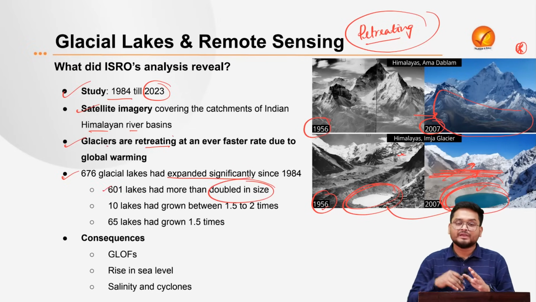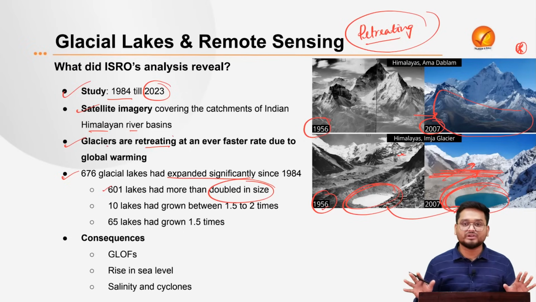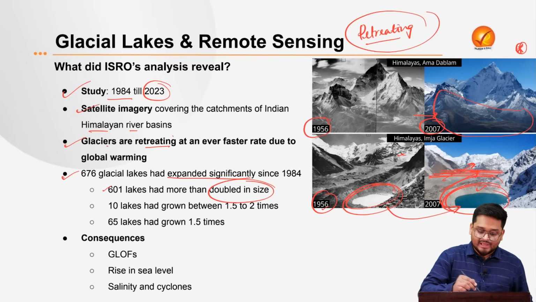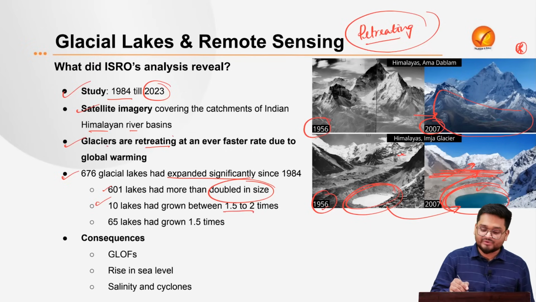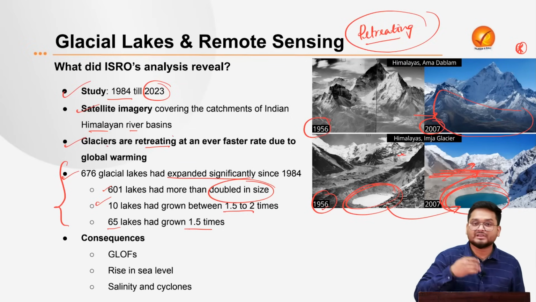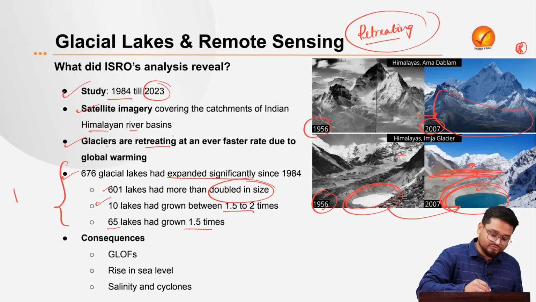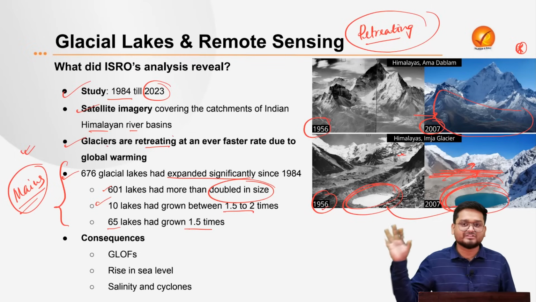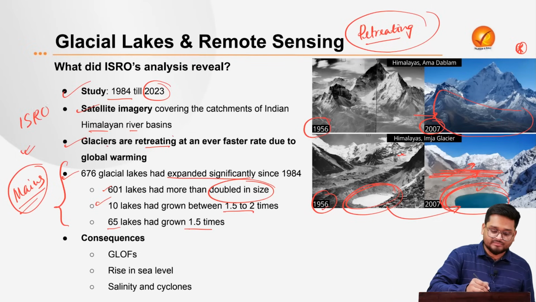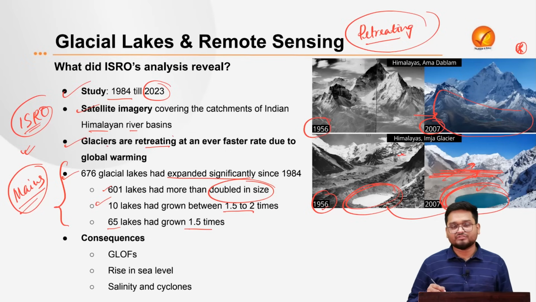Now doubling in size, increasing lakes are not good news. I told you retreating glaciers are never good news. Here 10 lakes have grown between 1.5 to 2 times, and 65 lakes have grown around 1.5 times. And why have I given you this kind of data? Because you have to quote this in your mains answers whenever you are talking about anything related to climate change and glaciers. So please do remember to quote this data from ISRO, a very important piece of data.